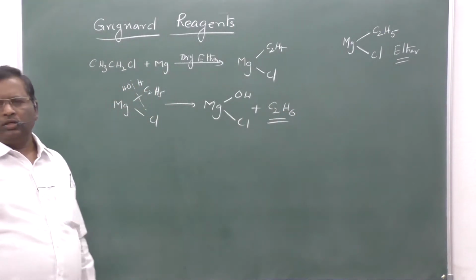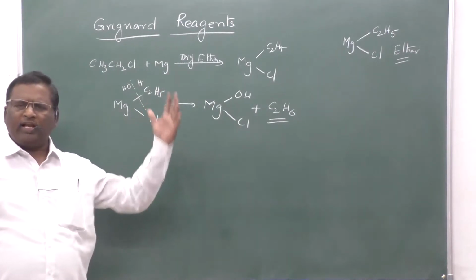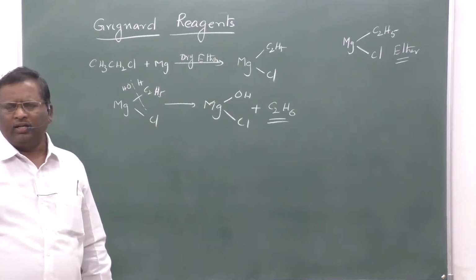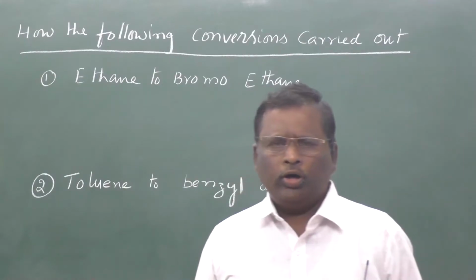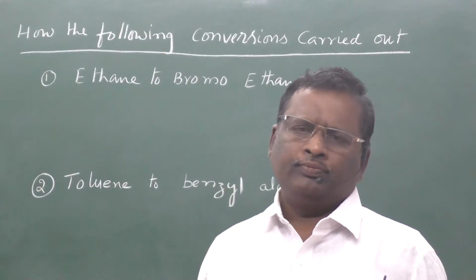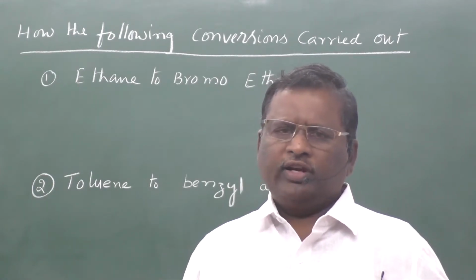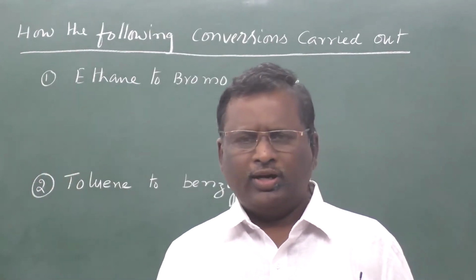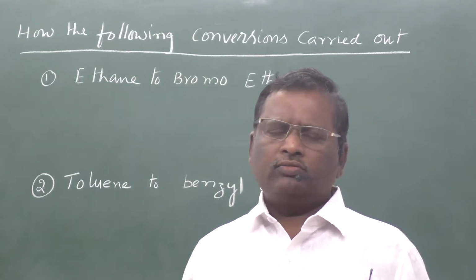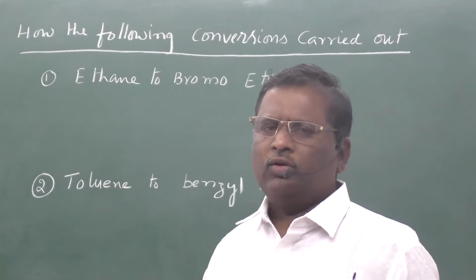This is the most important reagent in organic chemistry. So many aliphatic compounds can be prepared with the help of this Grignard reagent. In board examinations, generally they will ask us some conversions. That means how the given compound is prepared from that compound. We call it conversion reactions. Let us discuss some important conversion reactions in these halo compounds.